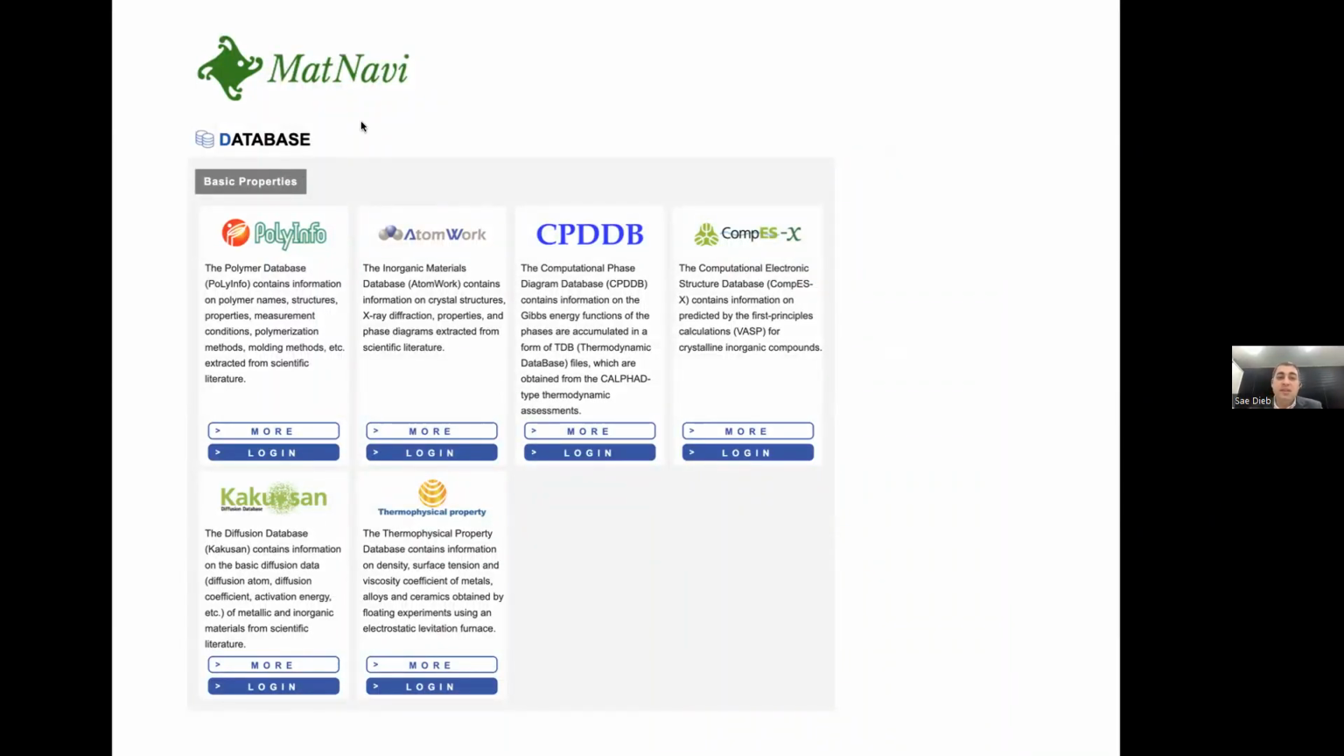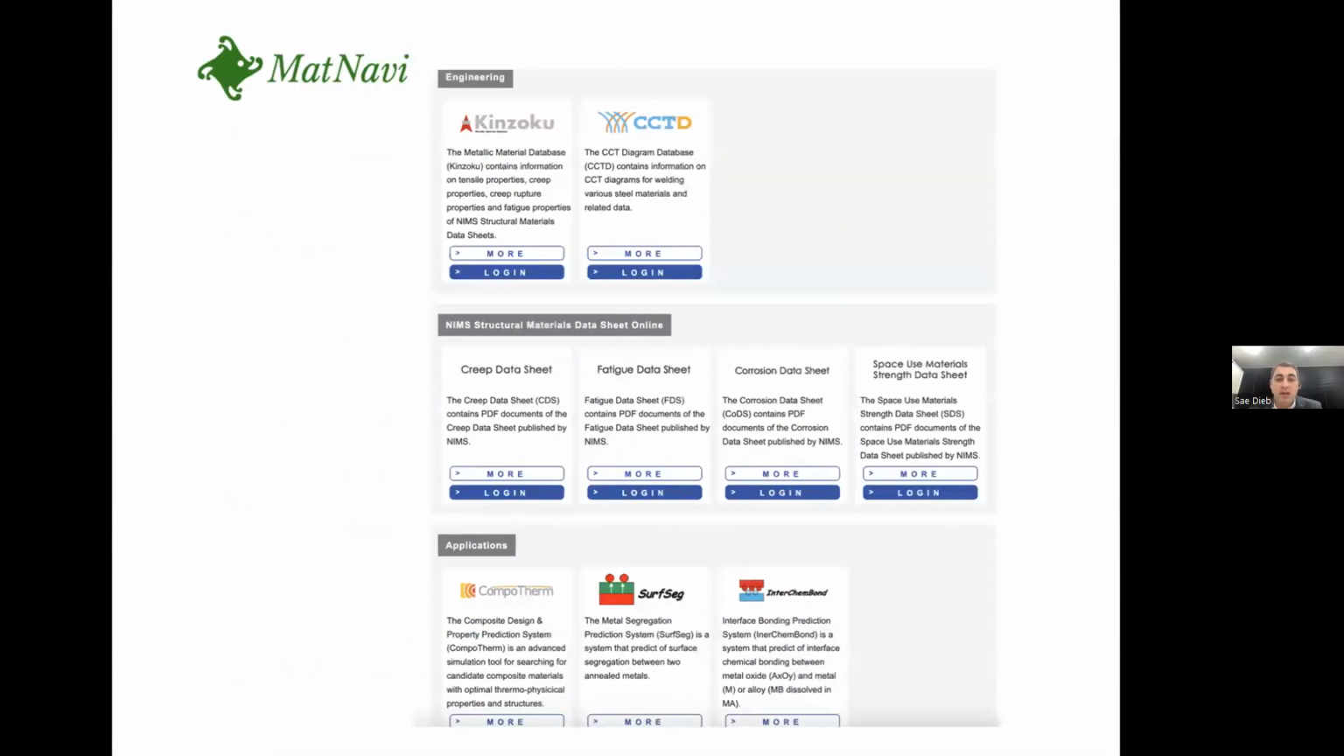So these are several types of databases: basic property, engineering-related database applications, and structural materials data sheets. These can all be accessed for free, but you cannot download in bulk. You cannot download a large amount of data. It's prohibited.